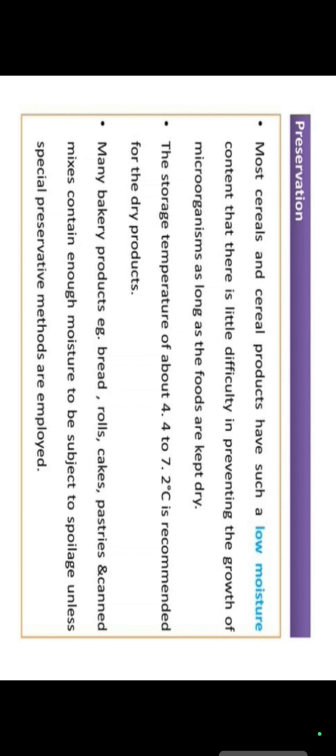So they are the main effective foods for the microorganisms. So we have to give something to prevent this. Okay. Next type of food we can include is pickle and fresh meat.